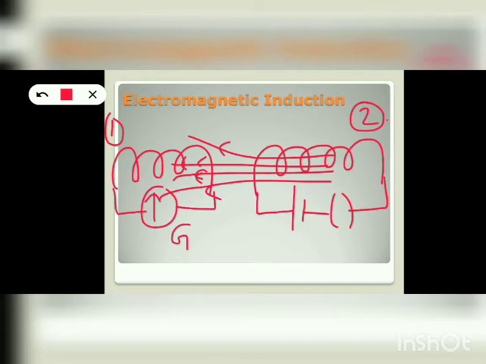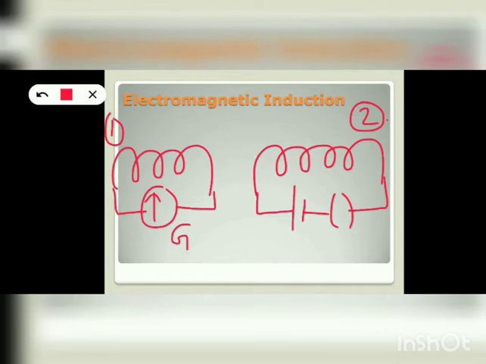Again the same reason. When the coil 2 was switched off, what happens? No current flows through the coil 2. So the coil 2 is no more a magnet now. So the magnetic lines of force associated with the coil 2 disappear. Hence coil 1 is not associated with any magnetic lines of force.